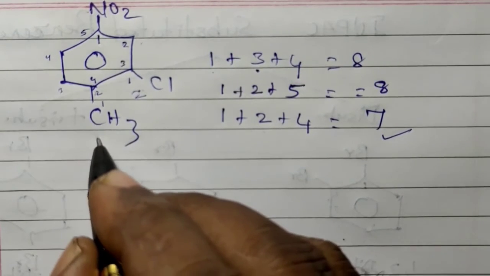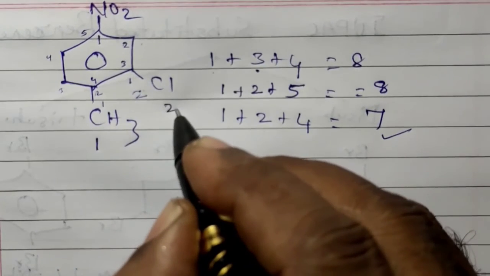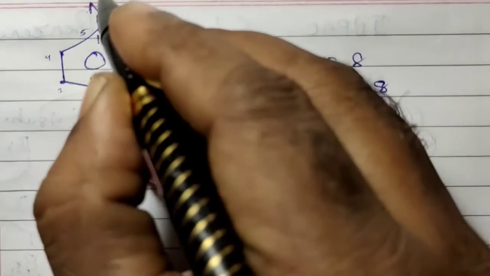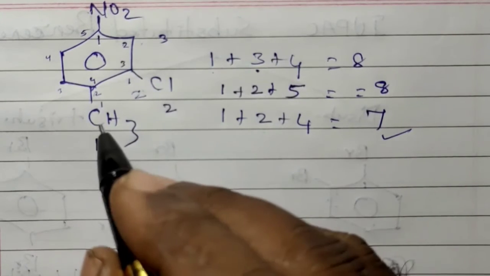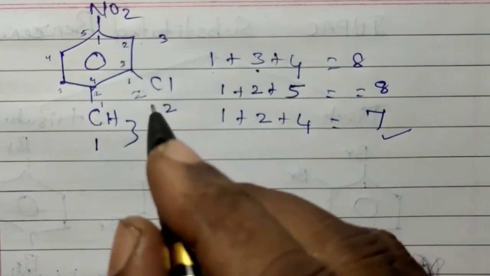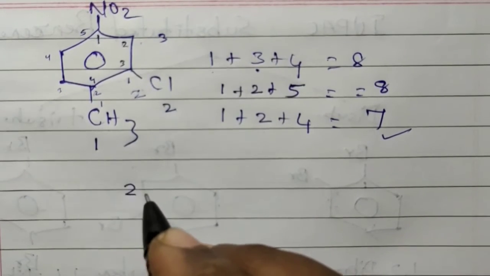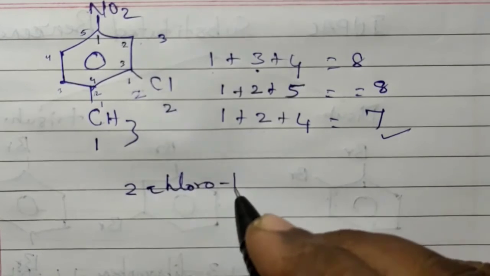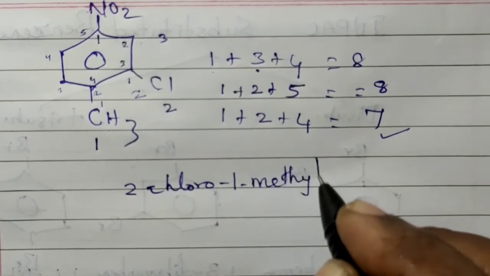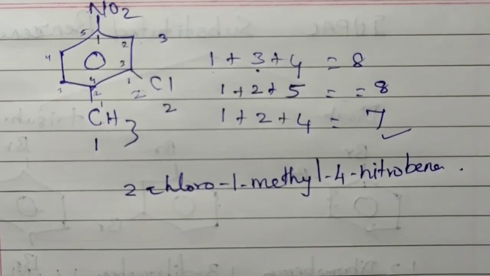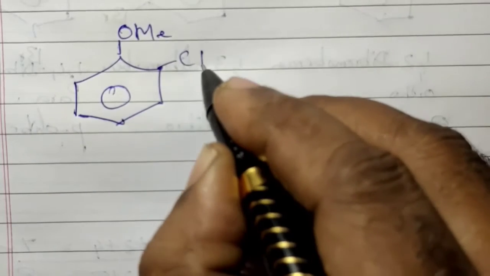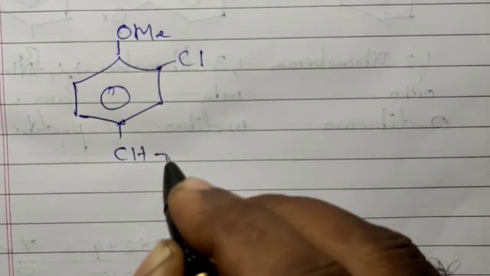So this is the correct way of numbering. This carbon we give 1, this becomes 2, this becomes 3, this becomes 4. Now we have to write the name, following alphabetical order. This is chloro, this is methyl, this is nitro. So chloro will come first: 2-chloro-1-methyl-4-nitrobenzene is the name.